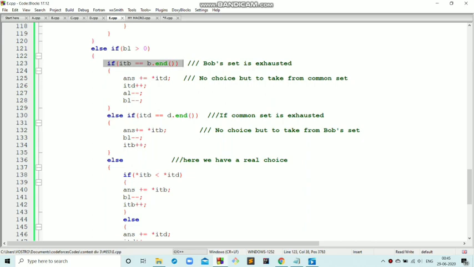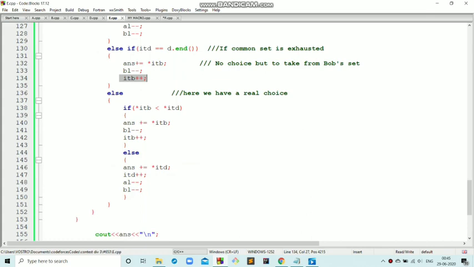We'll check if the set of Bob has been exhausted. If that is the case, we have no choice but to choose books from the common set. If the common set is exhausted, we have no choice but to choose a book from Bob set. So these are the same formalities, including it into answer variable, decrementing BL count, incrementing Bob's pointer. In the other case, when both of them are not exhausted, we have a choice and we need to compare: which book should I select? Should I select a book from Bob set, or a book which is present in the common set? So I'll select the book with the lesser price.